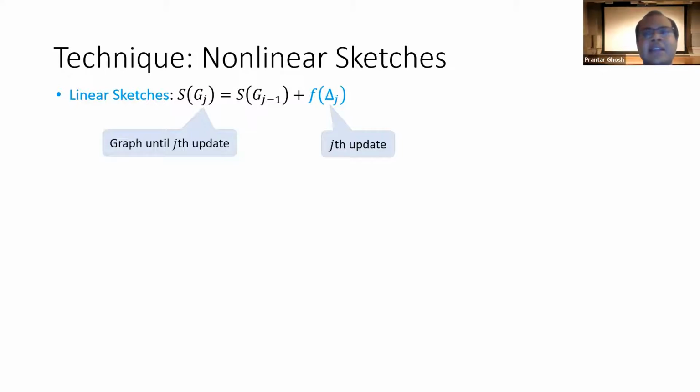So let's say I give you a graph of, let's say, 200 edges, and I give you the edge updates from 100 to 200. Then without knowing any information about what the graph was till the 99th update, you could just sum the functions of the 100th up to 200th edge updates, and you'd know that that is the value to be added to G99.